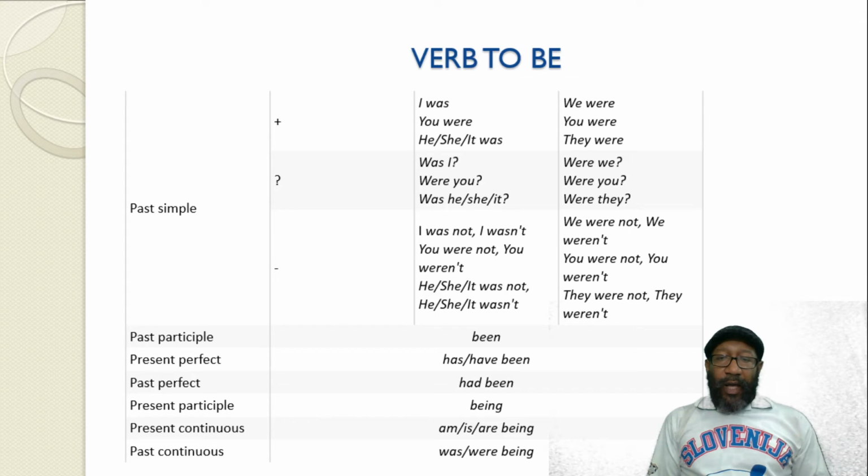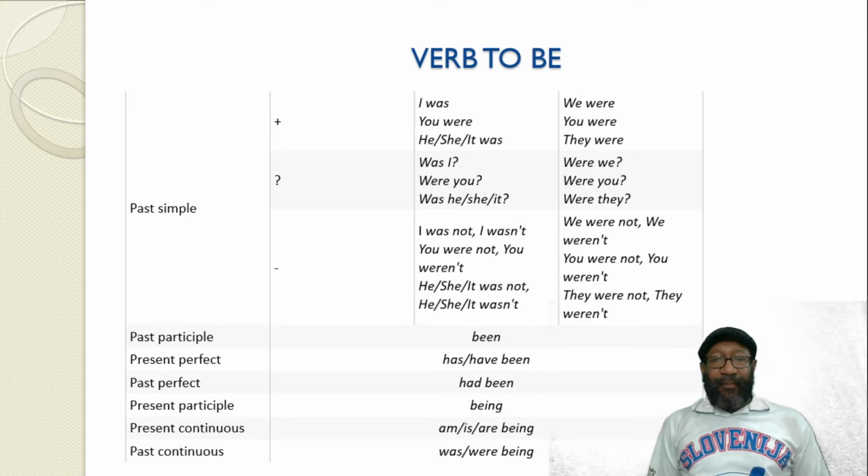We also have other tenses that it's good for you to know. The past participle of the verb to be is been. The past participle is used in the present perfect and past perfect. As you can see here in the present perfect: has been, have been. Has is used for the third person singular and have for the other persons. In the past perfect, as I told you, also had been.